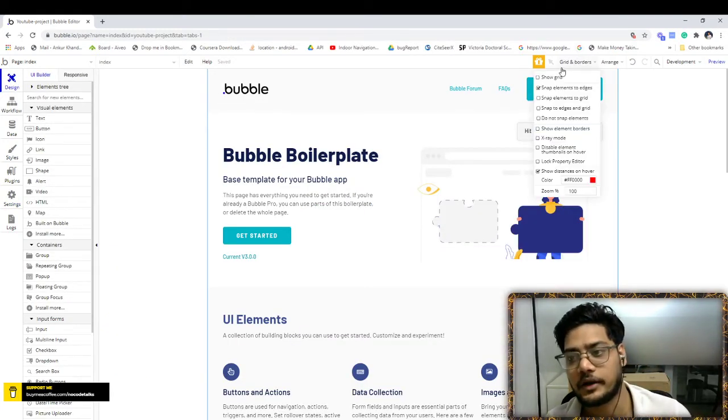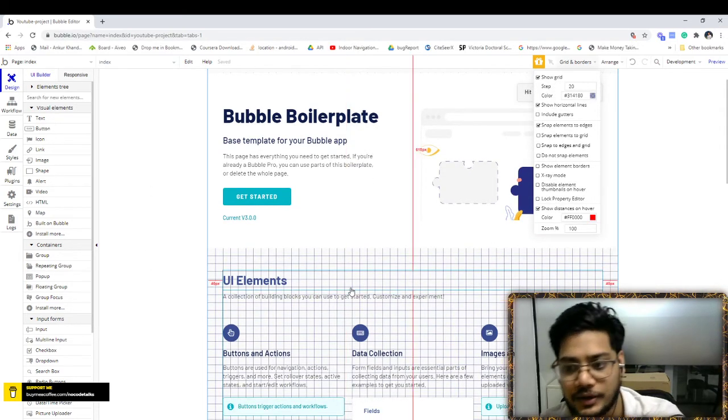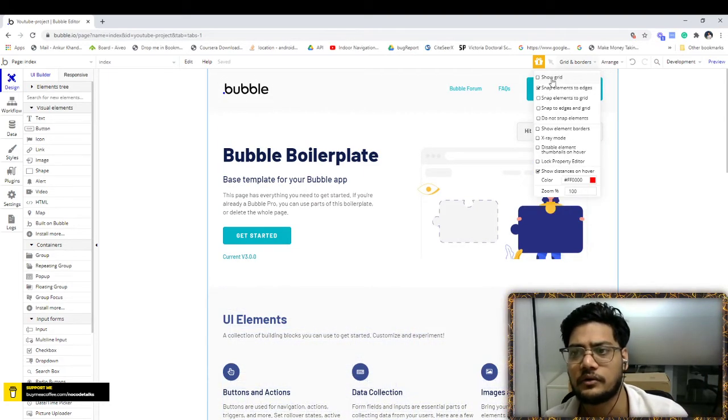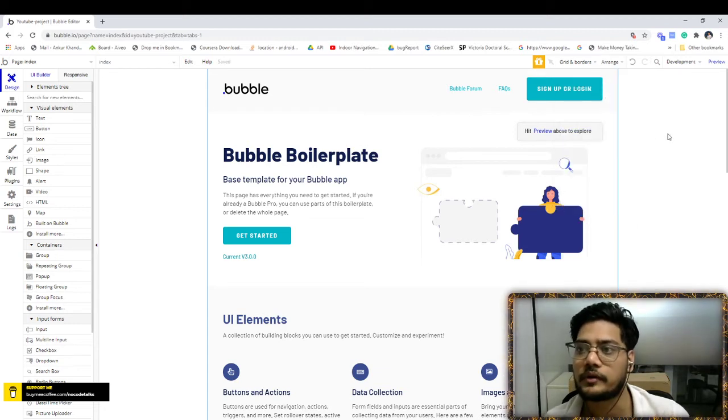So what exactly that does is, grid. If you click over there, all this section will convert into a grid. I don't think it matters if you are just starting. Snap element to the grid, and all these options are there. This is something I will talk about when I use it.